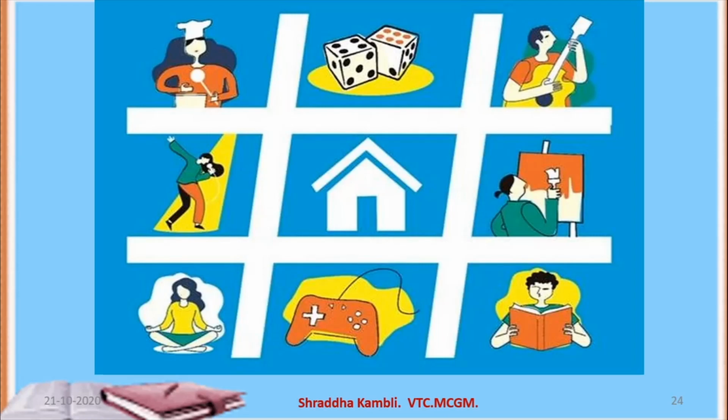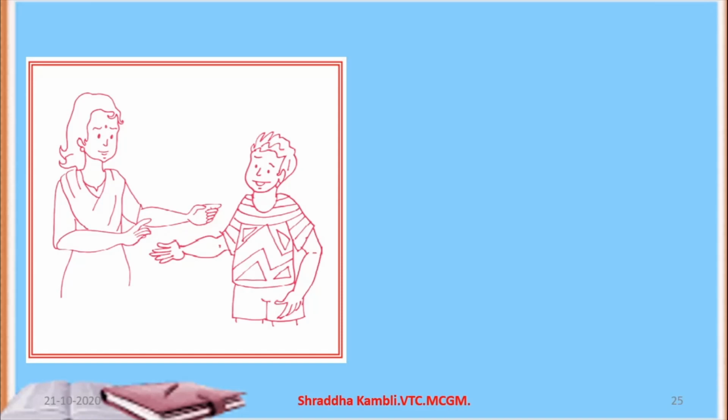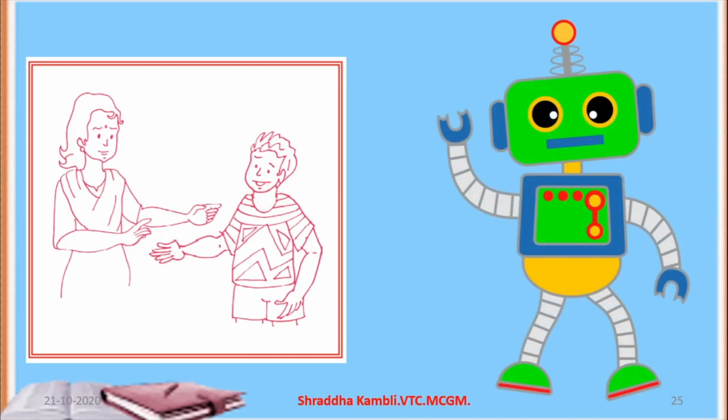But do you think our Neil fellow is happy with all this? Not at all. He's still not convinced that he has to go and make his bed. He still feels that he needs to go out and play because he's already done so much work. And what is his final and last wish here in this play? He wants to buy himself a robot, or he wishes that he has a robot who will help him to do all the work that his mother tells him to do. And this is the time when the curtains fall. What is the meaning of curtains falling? Curtains falling means the play has come to an end.